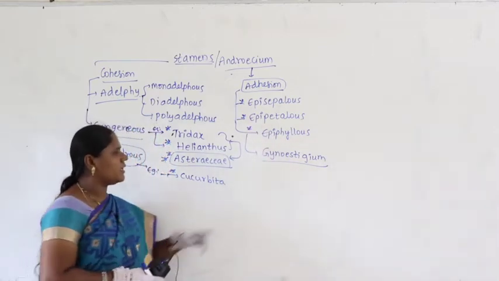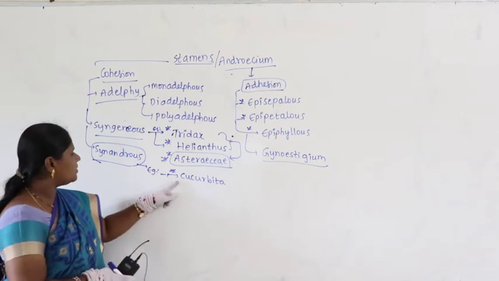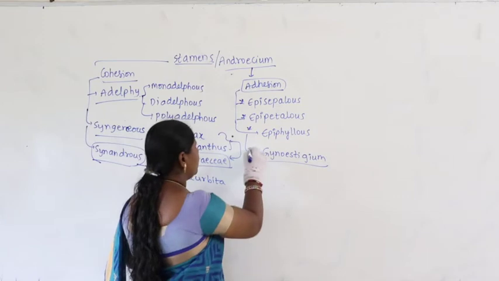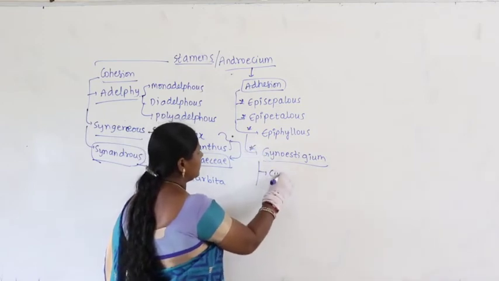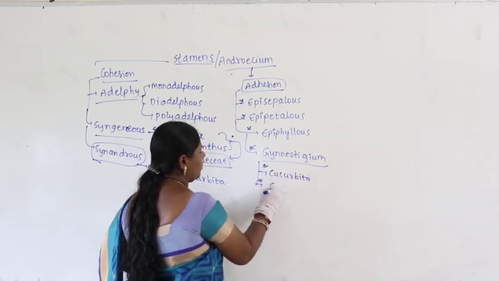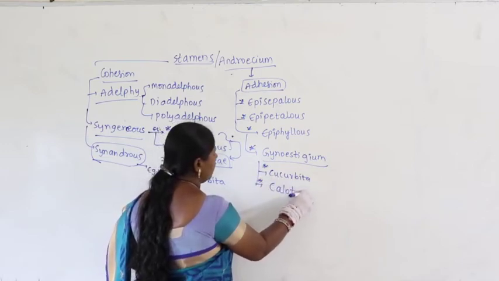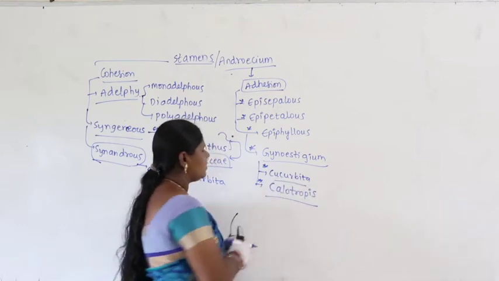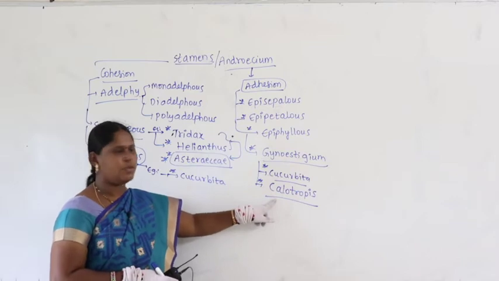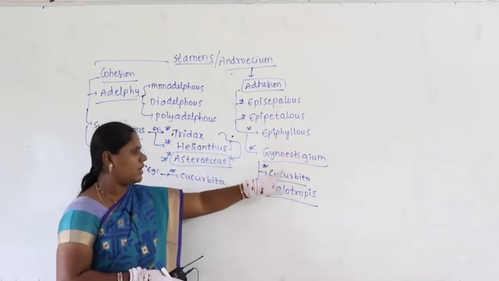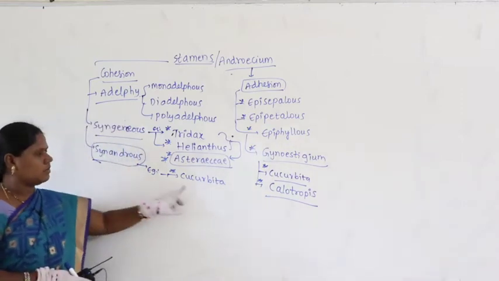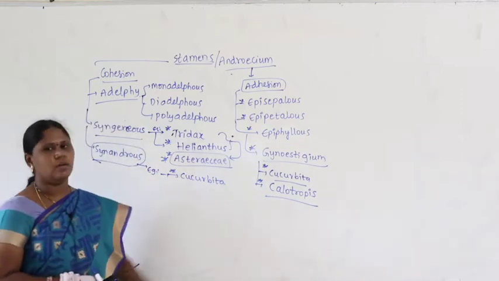But why am I giving clarity again here? Cucurbita is also an example for synandrous as well as gynostegium. So you may be thinking the example for gynostegium is cucurbita. So in cucurbita we find gynostegium, and along with that you can take the example calotropis. Just note down the example calotropis. Along with cucurbita, note down one more example, calotropis. Gynostegium occurs in cucurbita and calotropis. Synandrous condition is also found in case of cucurbita, right.